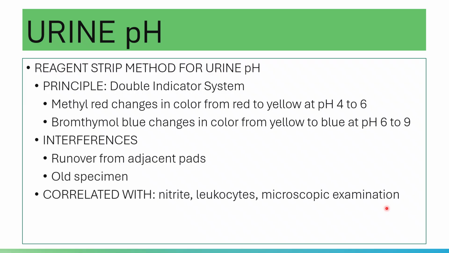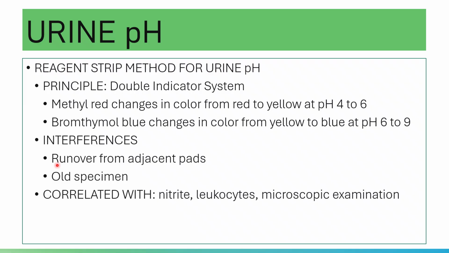For the reading time of this one, 60 seconds. You read after 60 seconds, but please note that time is not critical in urine pH. Interferences: care should be taken not to have excessively wet strips, where acid buffer from the protein pad runs over from the adjacent pad into the pH pad, causing a change in the color of the pH pad.